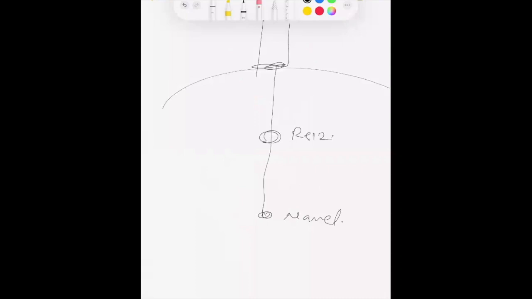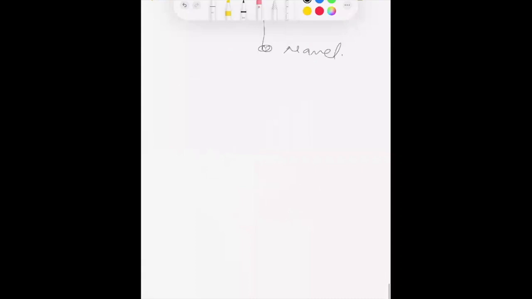So now, whenever we make our turtle, this is the navel.